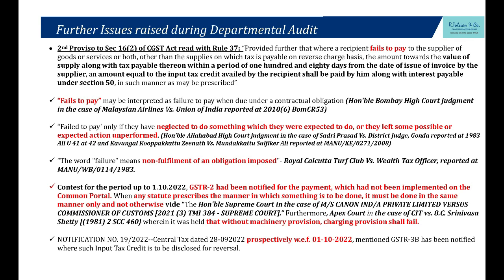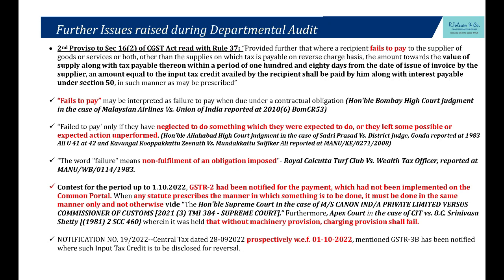added to your output tax liability in GSTR 2 along with interest and make the payment. Where is GSTR 2? Nobody has seen the light of day of GSTR 2. So I can quote these Supreme Court judgments and say, where any statute prescribes the manner in which it is to be done, it must be done in that manner only. When GSTR 2 is not there, how will I reverse?